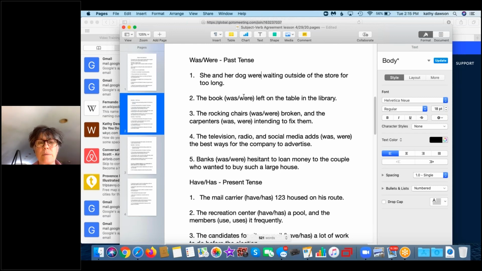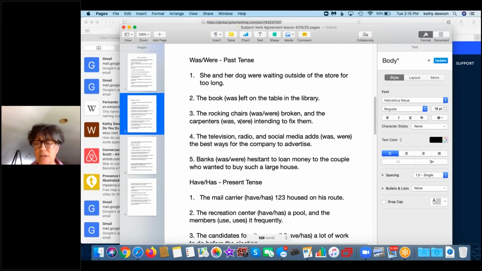Number 2, the book, singular subject, would be was left on the table in the library. So you wouldn't say the book were left on the table, because were is a plural verb, and in this case you need a singular verb. Okay. Number 3, the rocking chairs was or were broken, and the carpenters was or were intending to fix them.